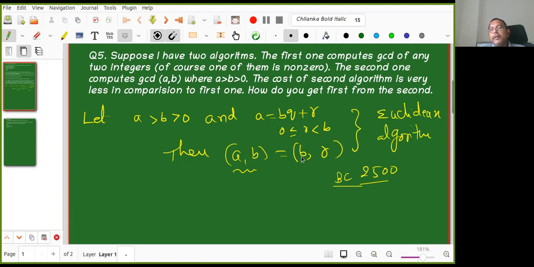Are we using prime numbers here? Any one of you? It works for all integers, right? No, we are not. What I want to say is, in your childhood, somebody asked you to find the GCD of, for example, 10 comma 25. How do you find the GCD? You do that: 10 is equal to 2 into 5, 25 is equal to 5 squared. So prime factorization you will do.